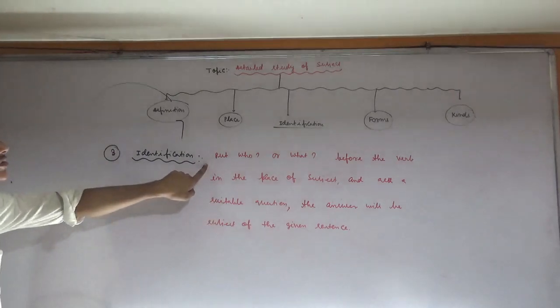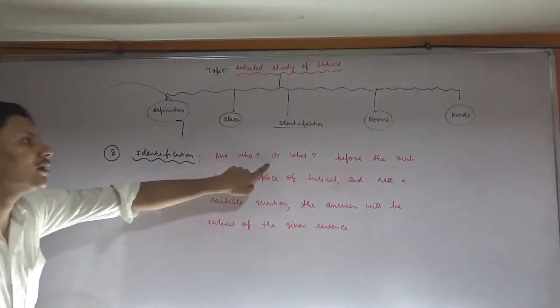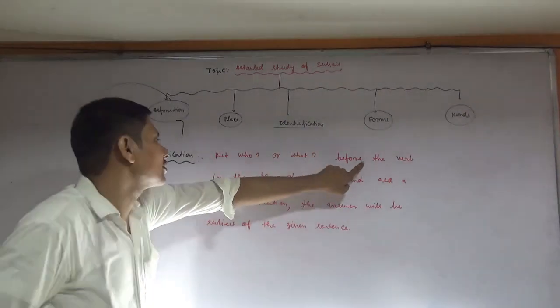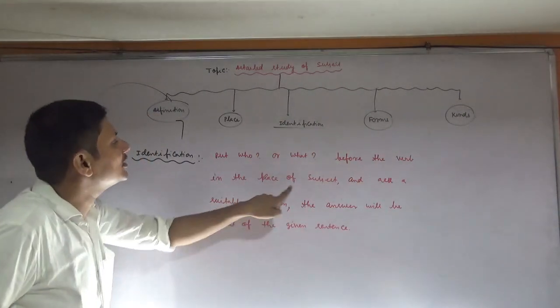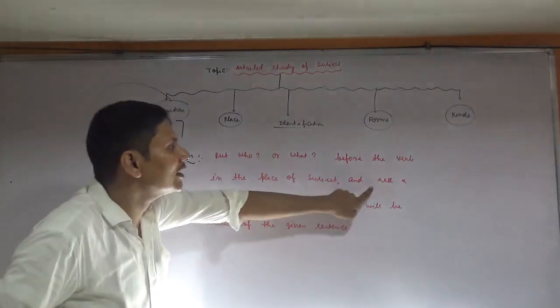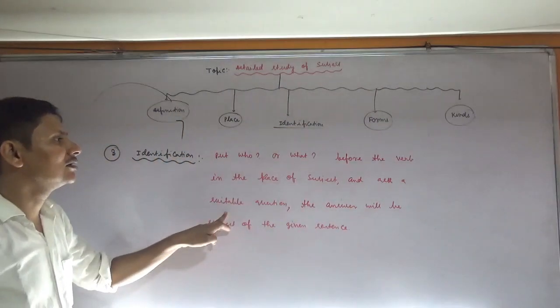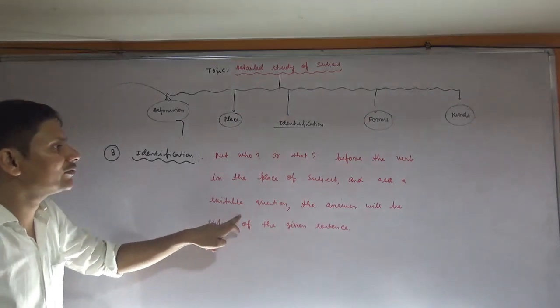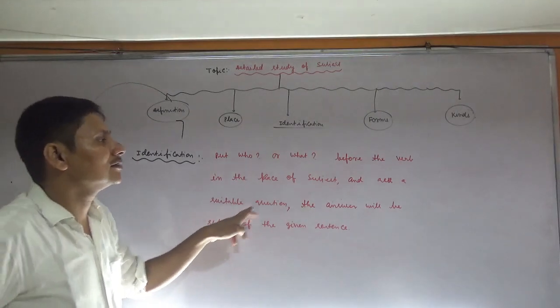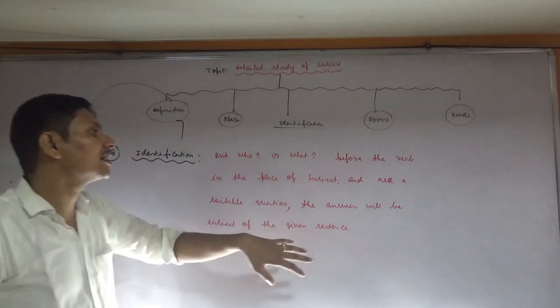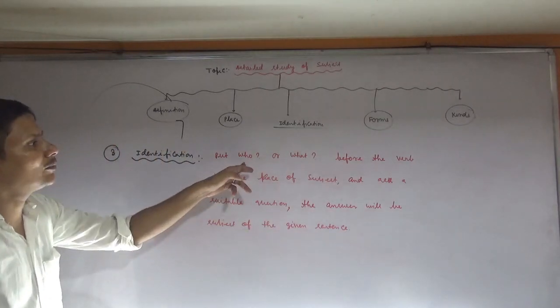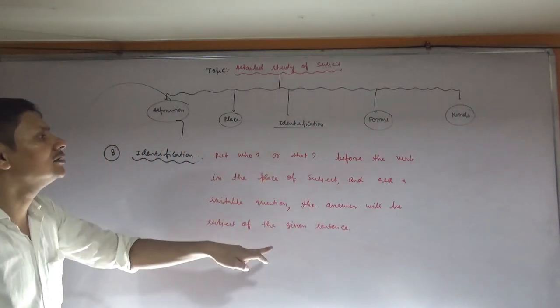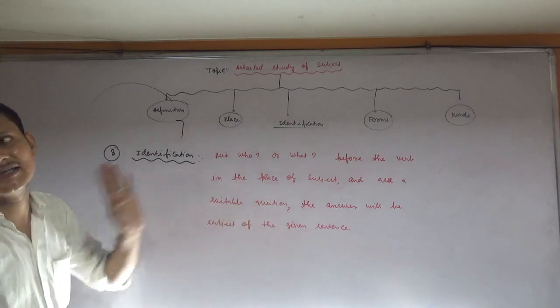Have you got the information? You have to put who or what where? Before the verb, in the place of subject, and after that you have to ask a question, and the question should be appropriate. Okay, a just question, a suitable question. After that, the particular answer that you will get after asking a question with the help of who or what will be the subject of the given sentence.